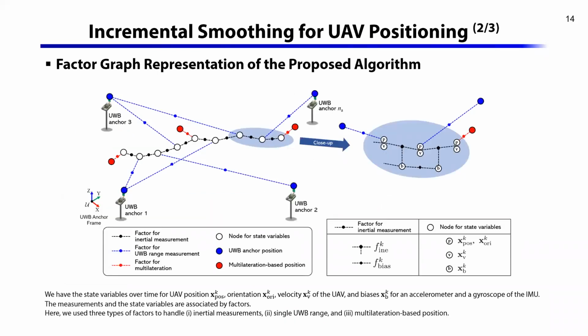The figure here shows the vector graph representation of the proposed algorithm. We have the state variables over time, including UAV positions, orientation, velocity of the UAV, and biases for the IMU. We use three types of vectors for inertial measurement, single UWB ranges, and multilateration-based position.